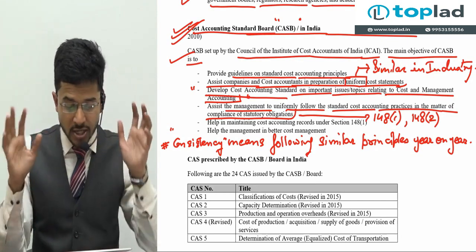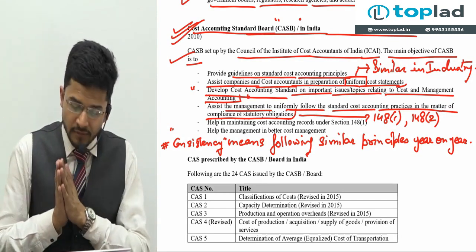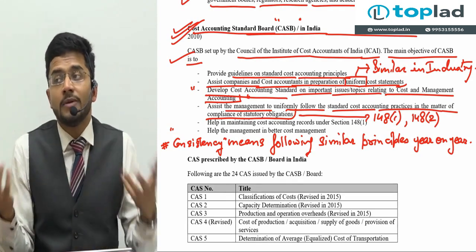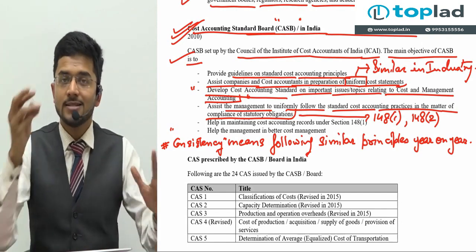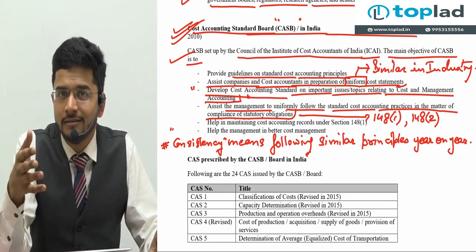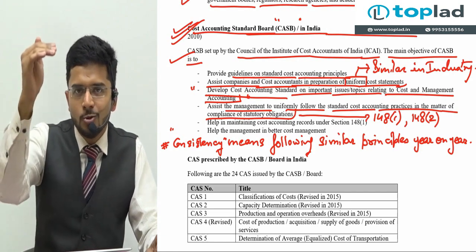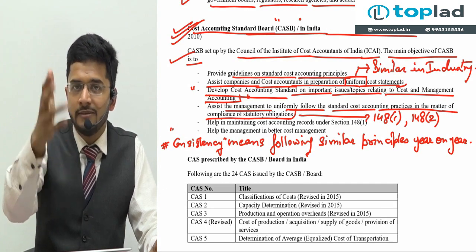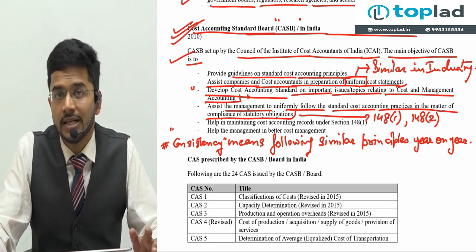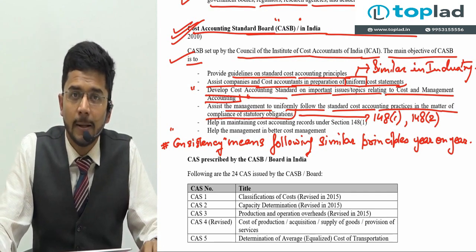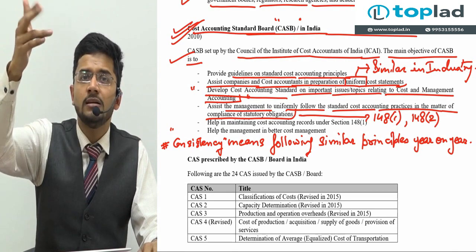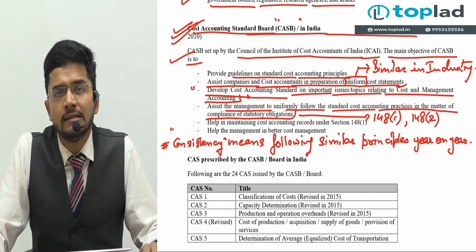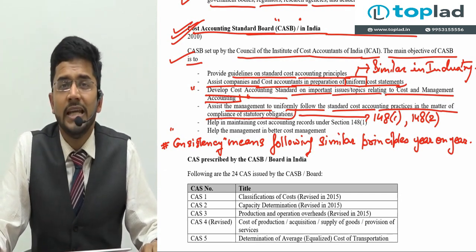So to comply with all the statutory obligations, the cost accounting standards assist the management to know what is to be added and what is not to be added. Because guys, it's very simple. If a company with malafide intention wants to reduce the burden of GST, it will correspondingly reduce the cost of production of captively consumed goods. It will automatically reduce the burden of GST. And if it wants to increase the burden of GST, then it can safely increase the cost of production of captively consumed goods.